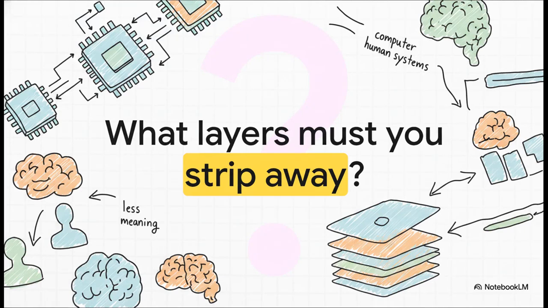It's a lot to process, but it leaves us with this incredible final thought for this explainer. What interpretation layers might you need to strip away in your own life to achieve optimal consensus? Because whether we're talking about complex computer architecture or our own messy human systems, perhaps the ultimate key to resilience is simply learning to carry a little less meaning.